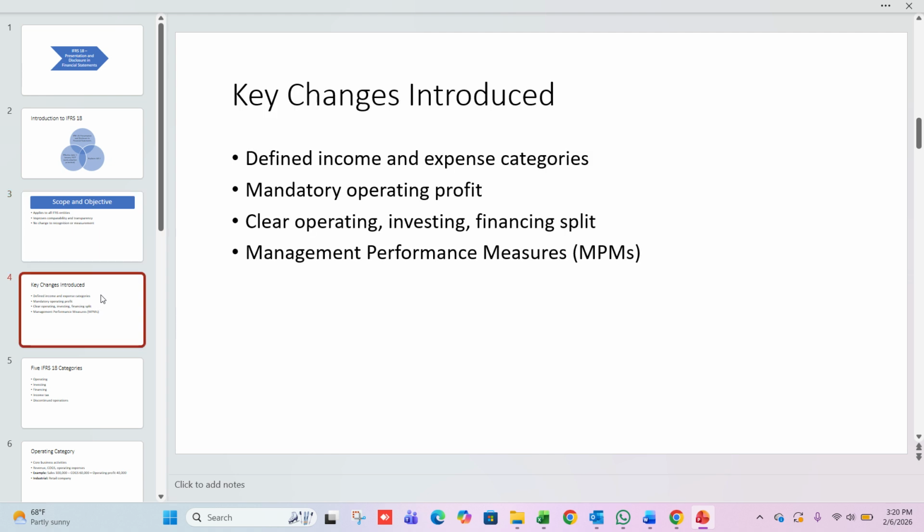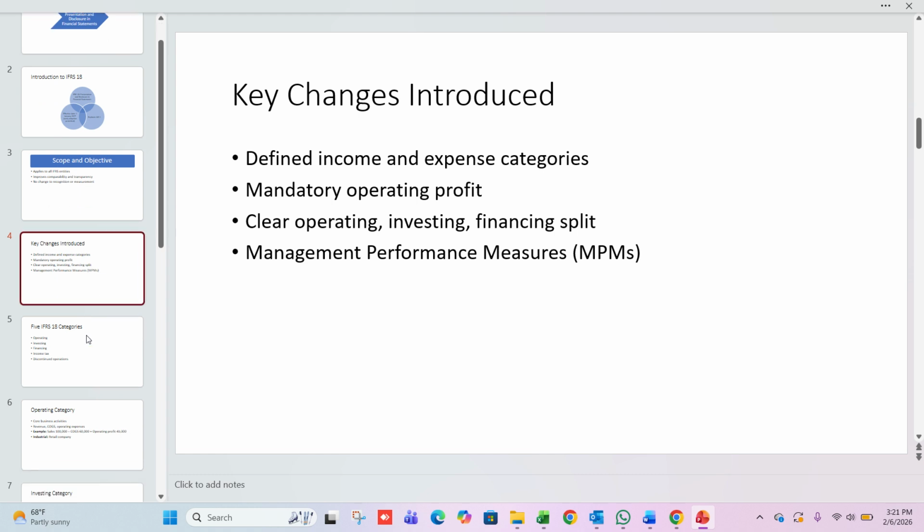Key changes introduced by IFRS 18. IFRS 18 introduces several key changes. Income and expenses must now be classified into defined categories and operating profit becomes a mandatory subtotal. There is also a clear distinction between operating, investing and financing activities. In addition, IFRS 18 introduces new rules for management performance measures which improves transparency.